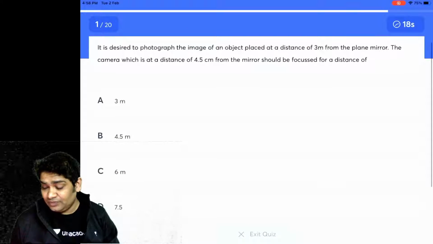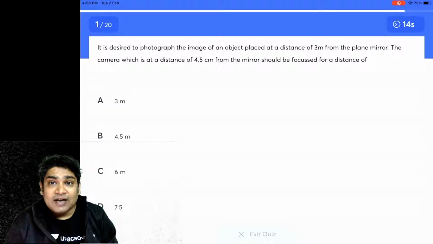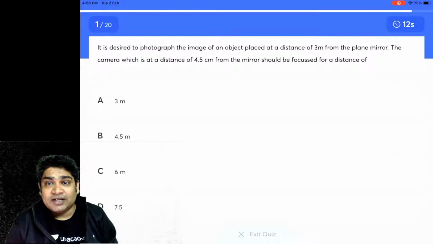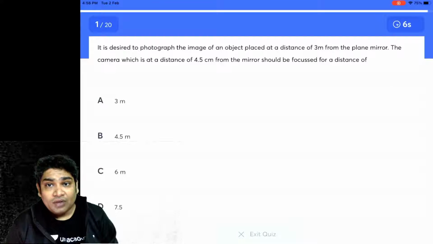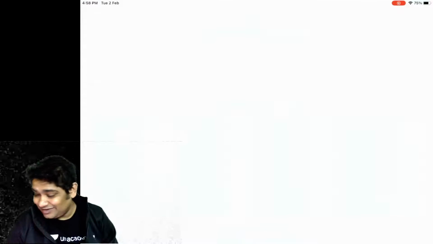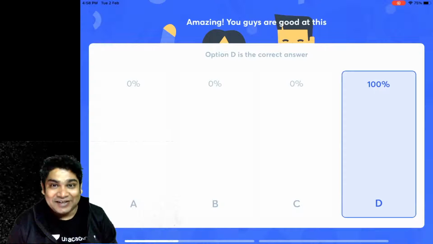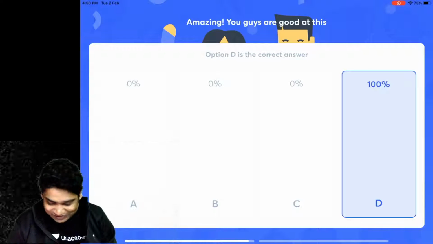So yeah, here I think the entire question is also visible. It is desired to photograph an image of an object placed at a distance of 3 meters from the plane mirror. The camera is at a distance of 4.5 meter from the mirror. Should be focused at a distance of. 100% correct. Very nicely done. Okay, let's move on to the next one.